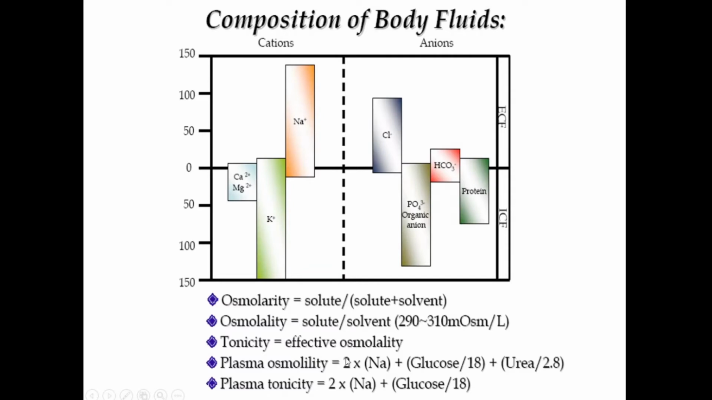So you see the plasma osmolality is dependent on the ion, the cation. The major contributing factor is your cation, that is sodium, while glucose and urea are other contributing factors. Okay. So this is very important. Remember this plasma osmolality formula.